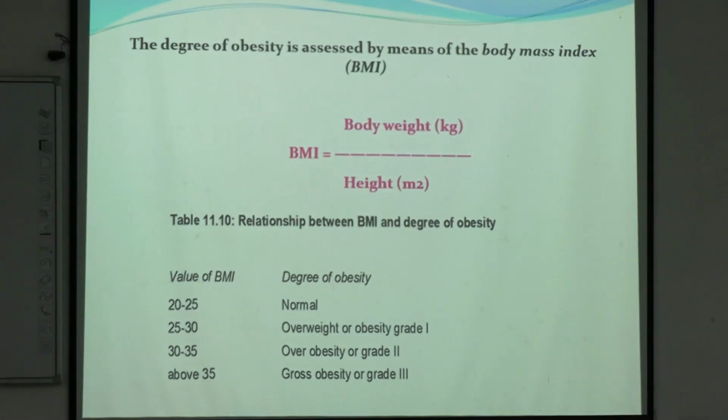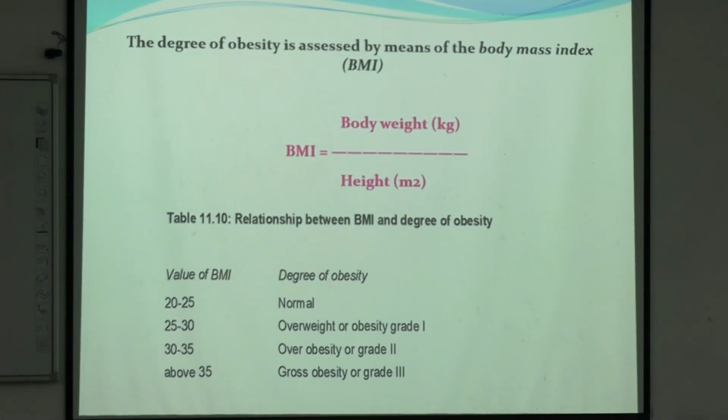So how is obesity calculated? This is the calculation known as body mass index or BMI. So two terms we learned today, BMR and BMI. Both are related to nutrition and its disorders. BMI is nothing but body weight in kg per height in meter square. So you can easily calculate your BMI, and from this chart we can see what the degree of obesity is, or whether there is any obesity at all.